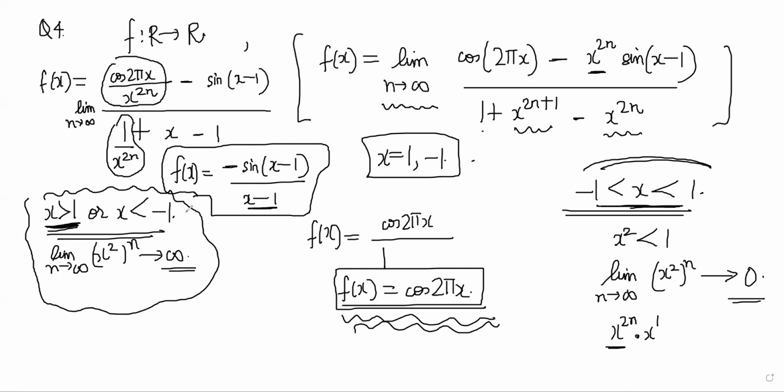In order to find that, we'll have to take the right hand limit and left hand limit, right? At 1, left hand limit will be based on this function. So that will be cos 2 pi, which will be plus 1, right? And at 1, the right hand limit will be based on this function.